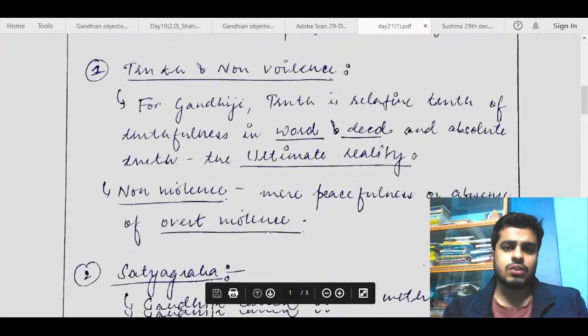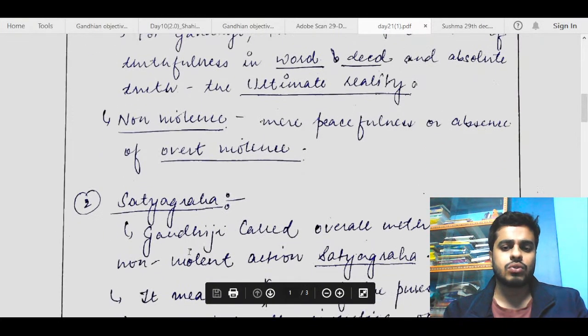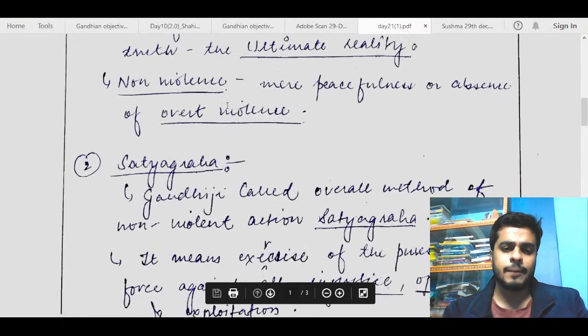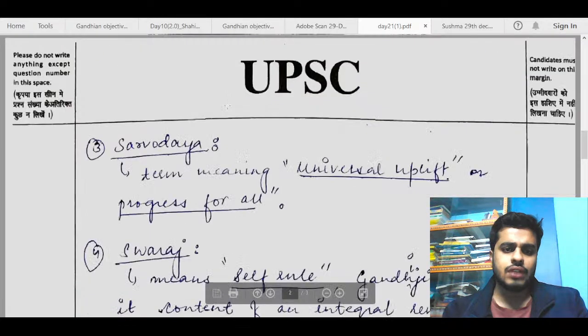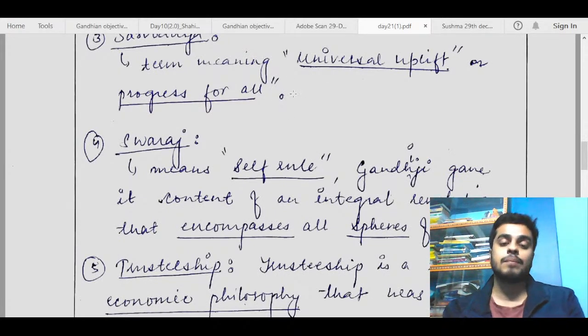So truth and non-violence, again you can mention satyagraha here. These two points are basically similar. Satyagraha is about truth and non-violence and overcoming the enemy through truth and non-violence. So you can first mention satyagraha and then talk about these things there. Sarvodaya is fine, universal uplift or progress for all. Here you can again mention some of the things that Gandhiji did during his tenure. For example, you can talk about his crusade against untouchability. You can talk about Harijan Sevak Sangh. All of those things can be mentioned here.